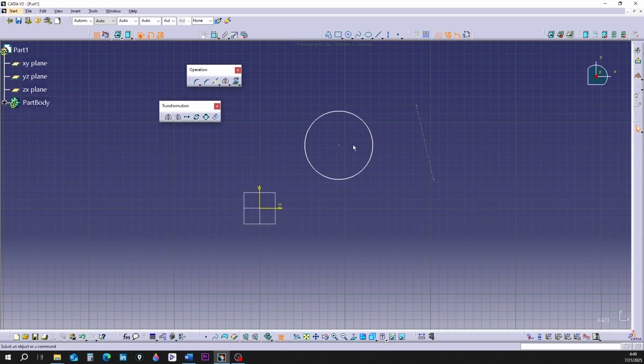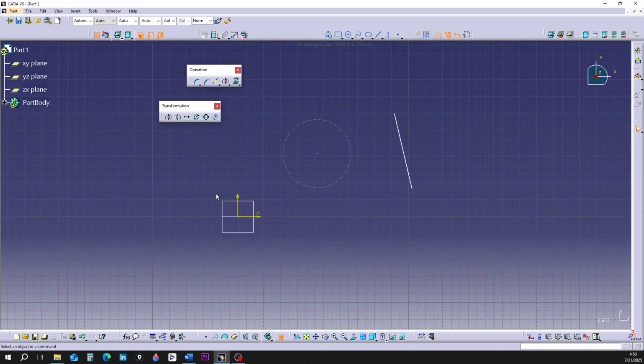Imagine we have a circle and a construction line on the screen. Activate the command again. First click on the circle and then click on the construction line. You can see that the mirror image of the circle is drawn.